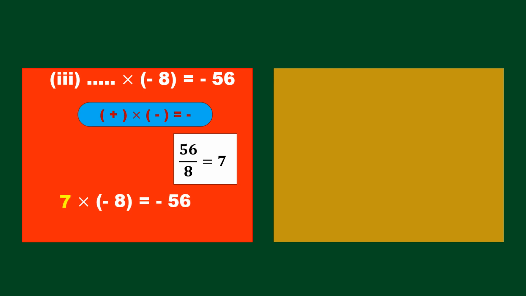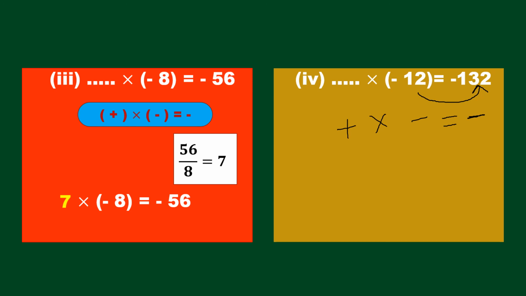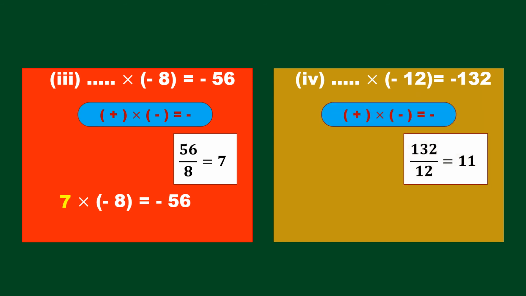In the same way, let us solve this fourth problem: dash into minus 12 equals minus 132. Your answer is minus, and minus is the friend of two different symbols. We have one minus, so the other one will be plus. Now divide 132 by 12. So 132 by 12 equals 11, and your answer is plus 11. So be perfect in simplification of integers.